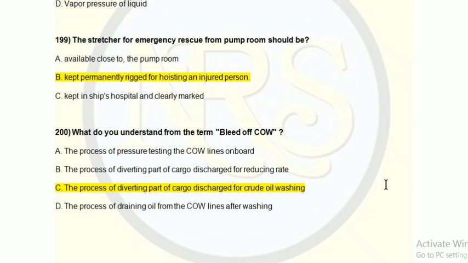Question number 200. What do you understand from the term bleed of COW? Option A, the process of pressure testing of the COW lines on board. Option B, the process of diverting part of cargo discharge for reducing rate. Option C, the process of diverting part of cargo discharge for crude oil washing. Option D, the process of draining oil from the COW line after washing.